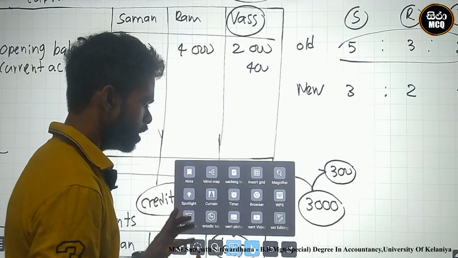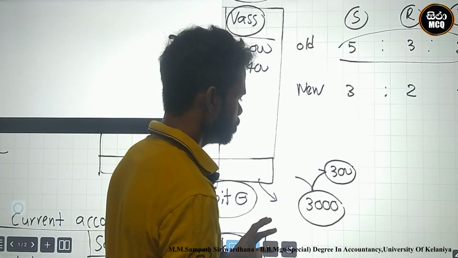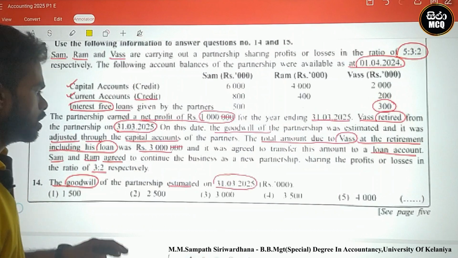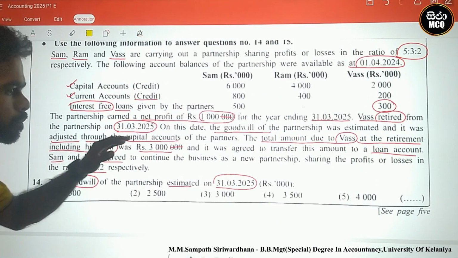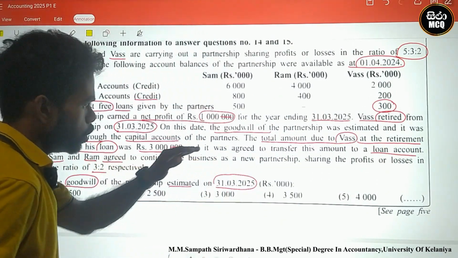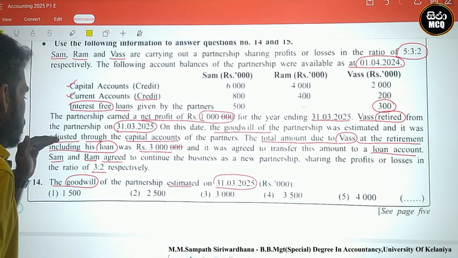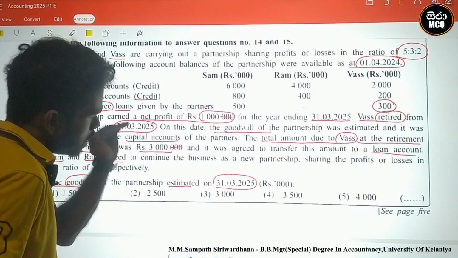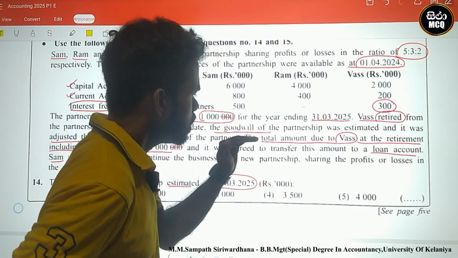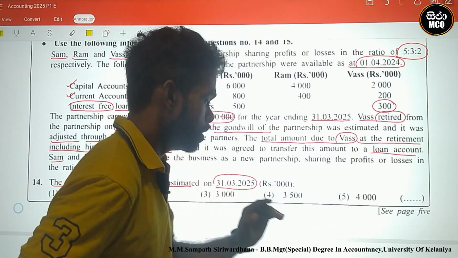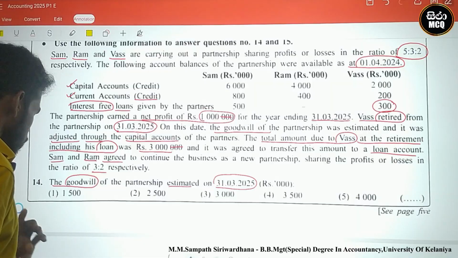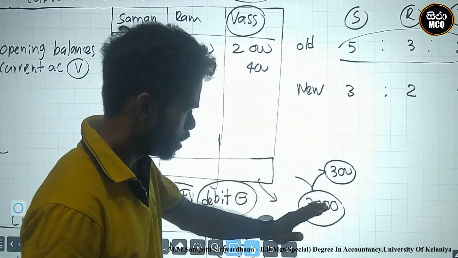Look here, there is a creation of loan. At retirement, total amount due, this is a payable, total payable including his loan is 3,000. It was agreed to transfer to loan account. The transferring to loan account is 3,000.